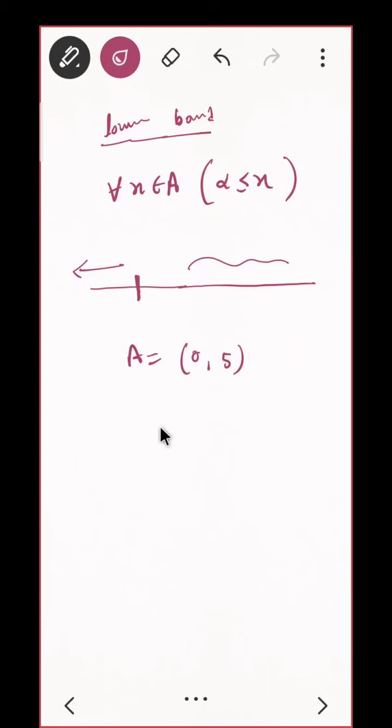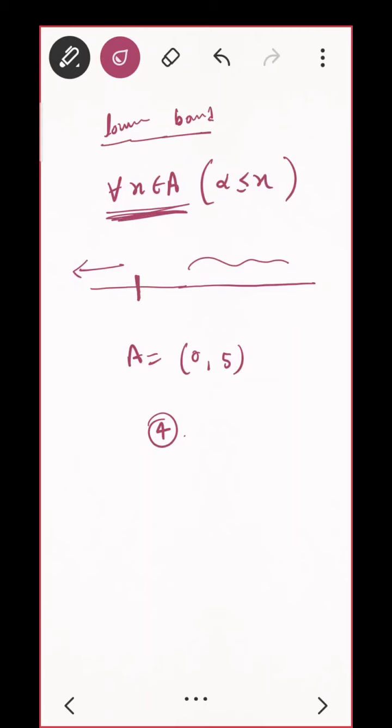Whether 4 is a lower bound? Think about it. For all x in the set. Yeah, negative values. Very nice. Even 0 is also a lower bound. Do you see the value for all? You take any element here, your alpha must be less than that element. Do you see?